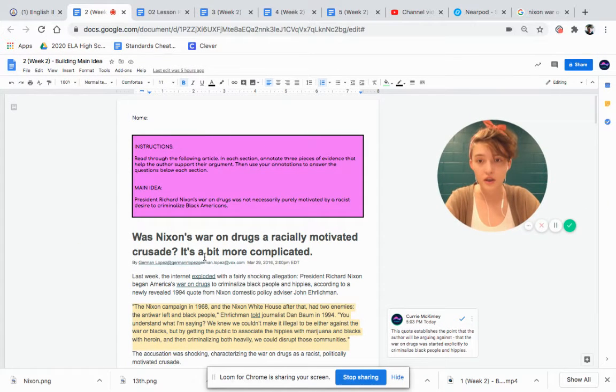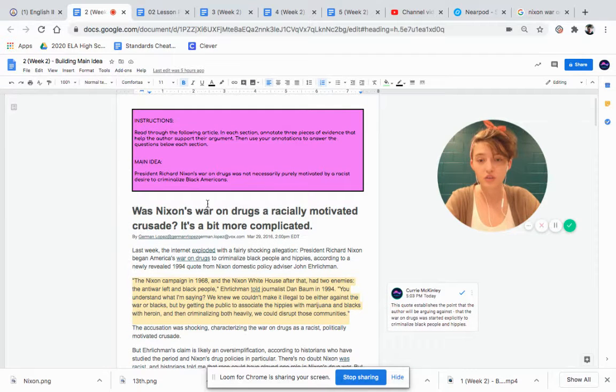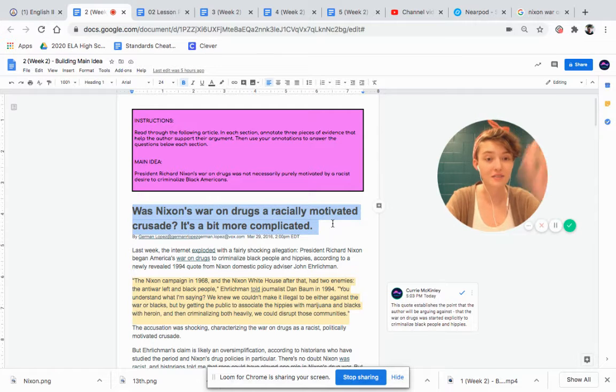All right, so our article is called, "Was Nixon's War on Drugs a Racially Motivated Crusade?" Crusade is an attack based on an ideology. So if you firmly believed that no students should have to wear a uniform ever, and you waged a huge campaign in order to get kids to stop wearing uniforms, that would be a crusade for you. So was Nixon's war on drugs a racially motivated crusade? It's a bit more complicated. So again, using our main idea tools, we can already start to figure out a little bit what this article is about, but we'll come back to that in a second.